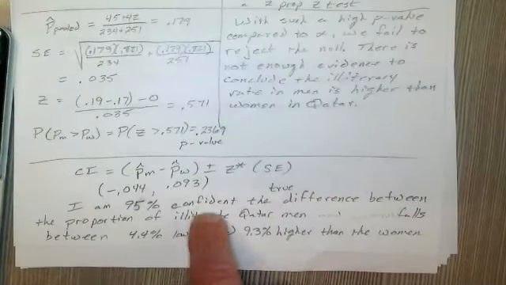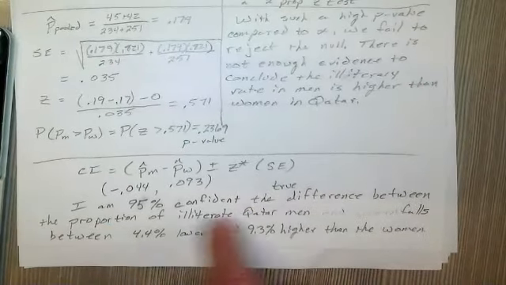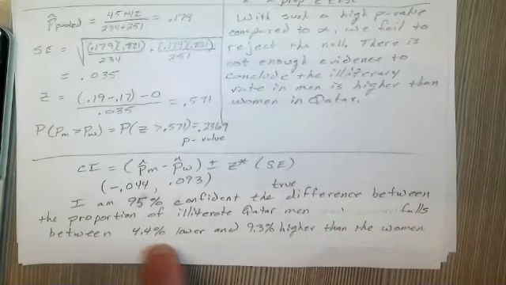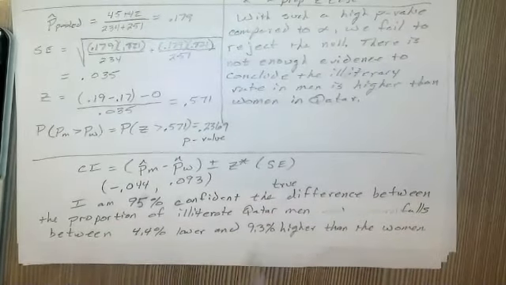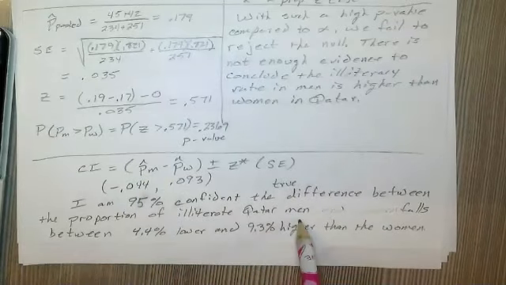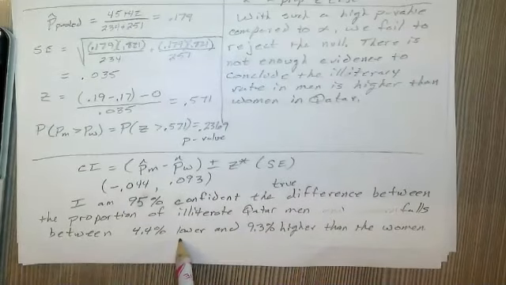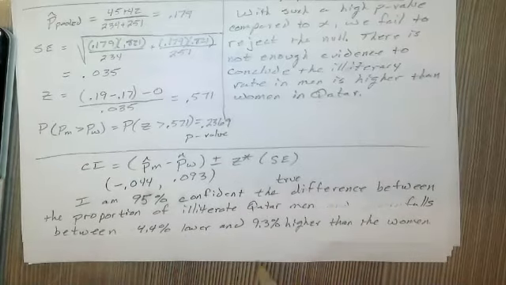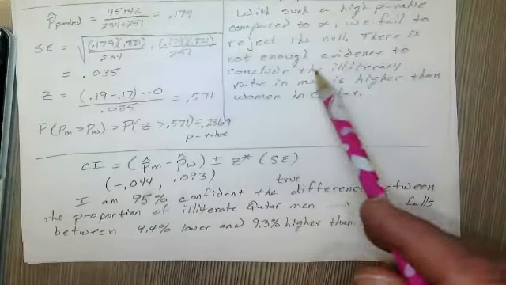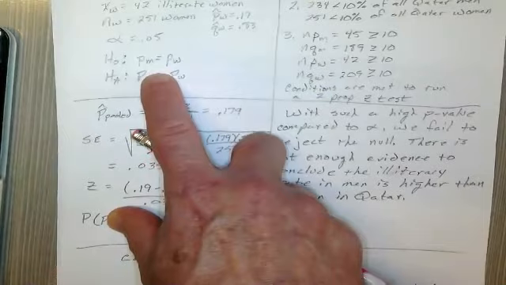So I am 95% confident the true difference between the proportion of illiterate Qatar men falls between 4.4% lower and 9.3% higher than the women. Okay, so the true difference, we're looking at the difference between the two, and that's what the question asks, find the interval for the difference between the proportion of illiterate Qatar men and women. It's either going to be 4.4% lower or 9.3% higher than the women. So since we see that, it makes sense that we failed to reject up here, that this is a possibility. There's not enough evidence to reject it though.